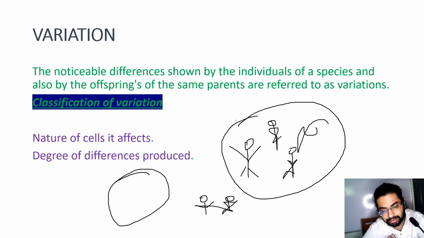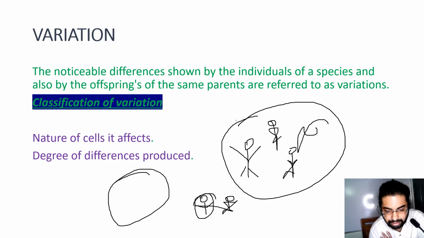And what is the classification of variation? It depends upon the nature of the cells it affects and the degree of differences produced. Now, the nature of the cells it affects: let's say muscular cells.